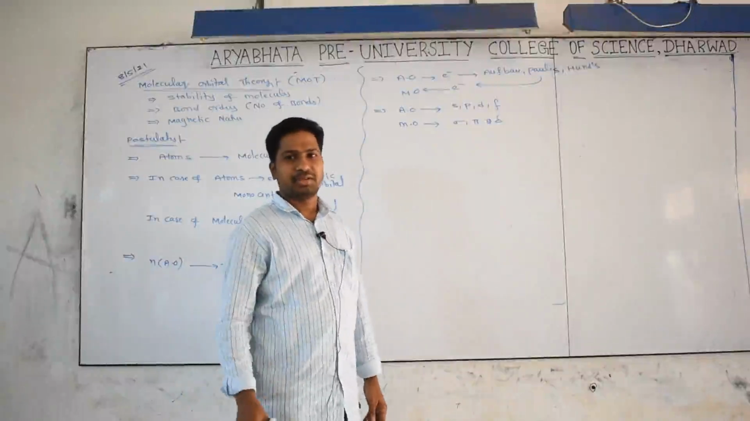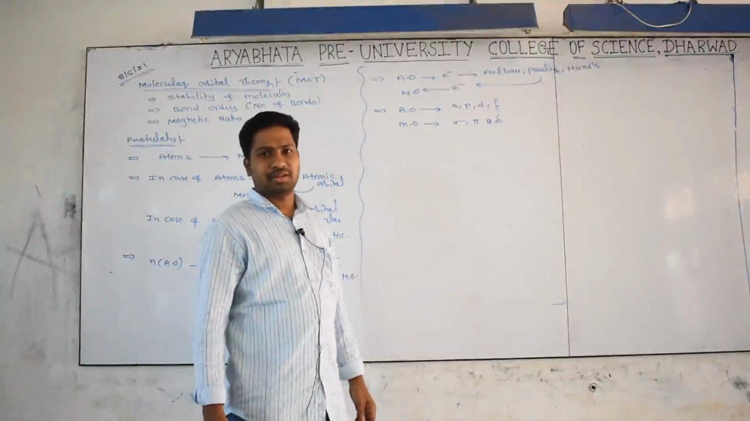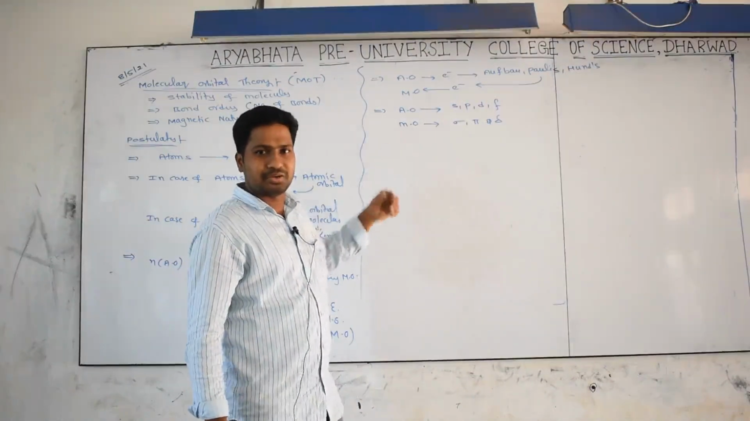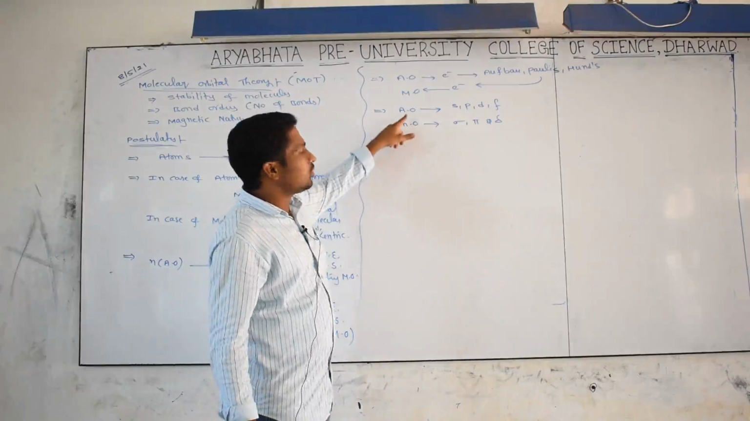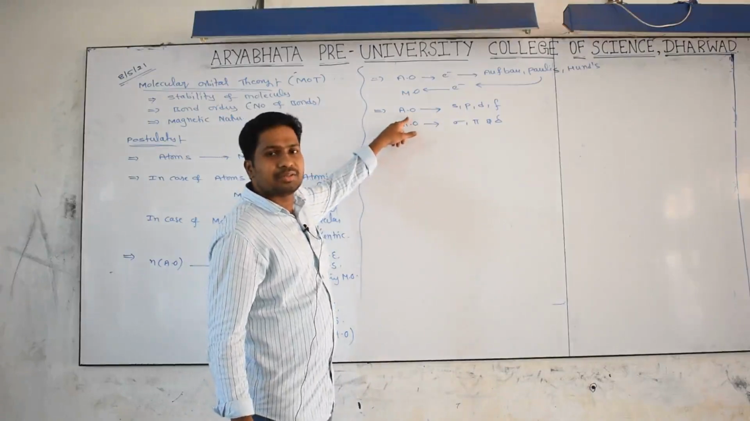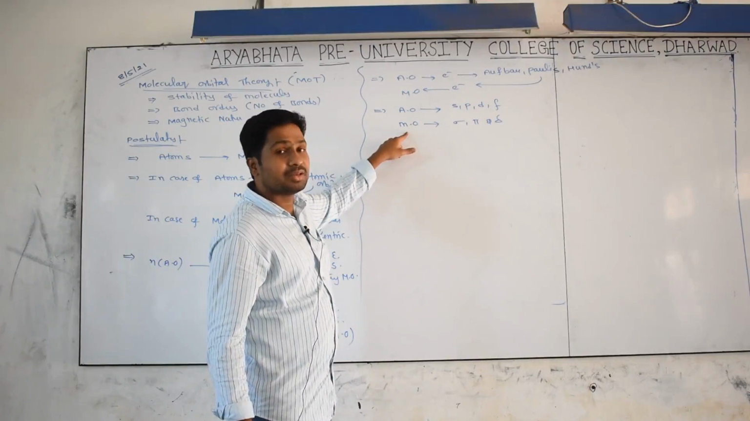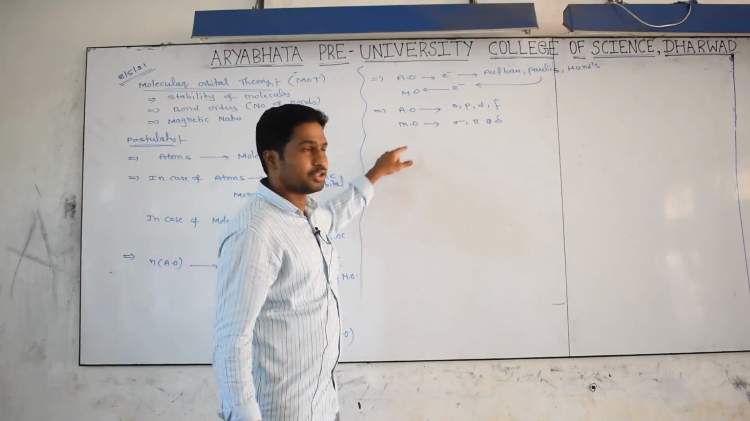In yesterday's class we were discussing the molecular orbital theory. So I stopped at postulates. We will see the continuation of that. Generally, atomic orbitals are denoted by s, p, d, f letters. Molecular orbitals are denoted by sigma, pi, delta representation.